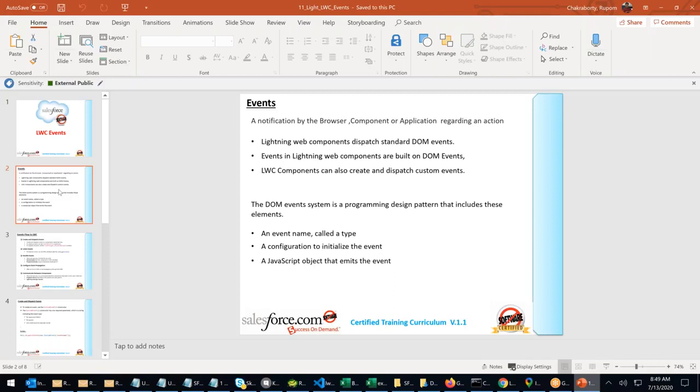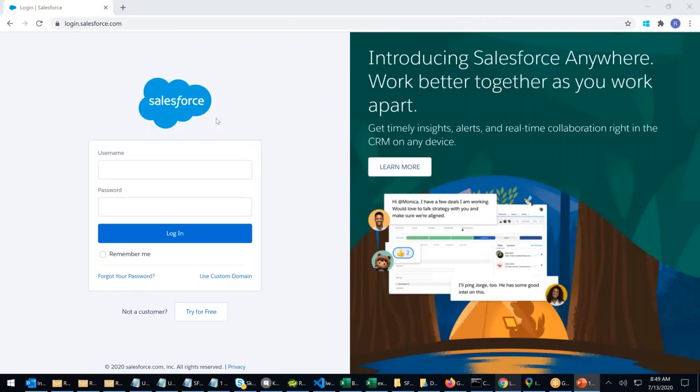We will use those standard events. In a single word, Lightning Web Component is built on DOM events. Events of LWC are built on DOM, not on Aura, whereas in Lightning, it is built on Aura.